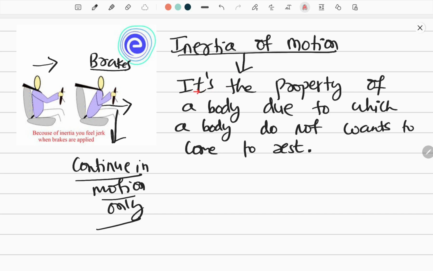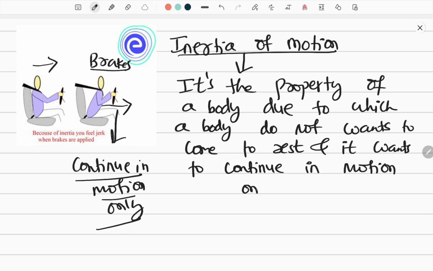All right, you can write it like this also. It is a property of a body due to which a body does not want to come to rest, and it wants to continue in motion only. It doesn't want to come to rest. So this is known as inertia of motion.